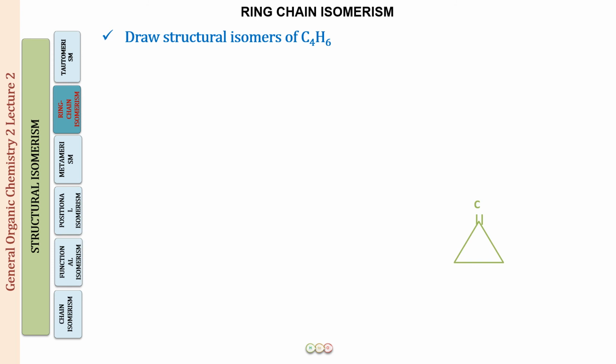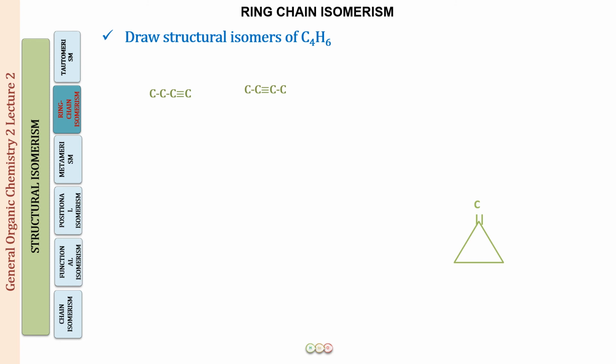First of all, this is going to be a 4-carbon alkyne, so it is going to be butyne, with the triple bond at position number 1. So this is but-1-yne. And if I draw it at position number 2, it is going to be but-2-yne. So these are the two possible structures. The branching is not going to be possible, as you will not be able to satisfy all the valencies.